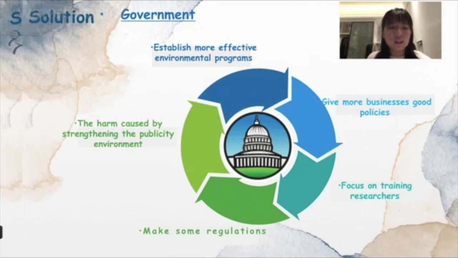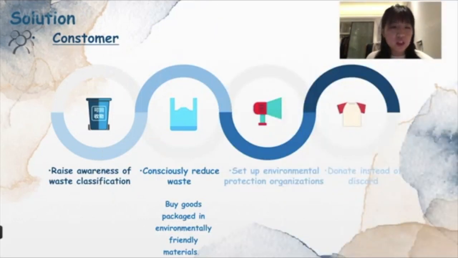Customers need to improve their awareness of garbage classification and classify garbage more accurately for garbage disposal. Buy as many environmentally friendly packaging items as possible and avoid overpackaging. Considerably reduce use of disposable products. For example, when you go to the supermarket, we need to bring our own bag instead of using plastic bags, and reduce the use of disposable products when you go to the party.